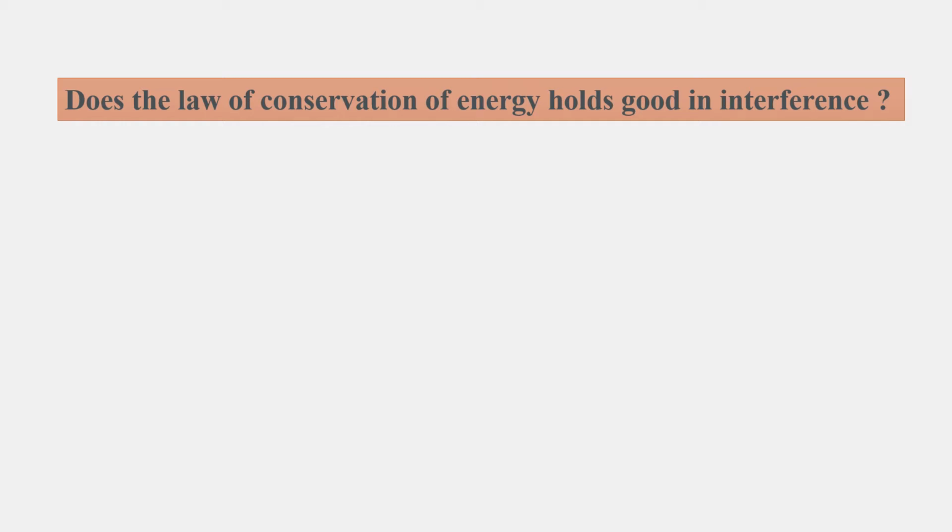Yes, here also conservation of energy holds good. From some places the light is taken and in other places it is given. Where it is taken, that place becomes empty, that is darkness. And where it is given, there is maximum intensity. Like this, alternate dark and bright fringes appear.